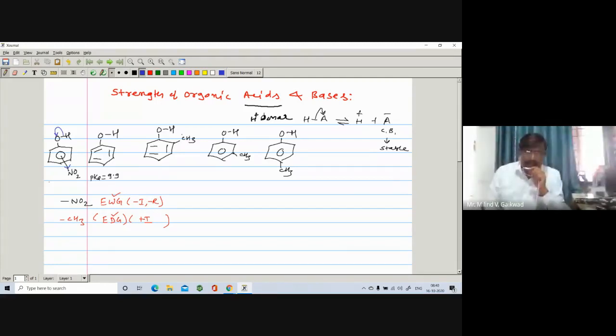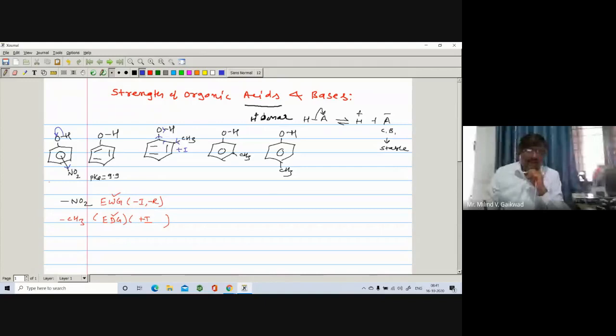In methyl phenol, the methyl group, or in general an R group, exhibits plus I effect. So it is electron donating. So it increases electron density around the OH. So the sigma bond cannot break very easily. So the dissociation of OH does not take place very easily. That's why you can say that phenols are more acidic as compared to methyl phenol, maybe ortho, meta, or para.